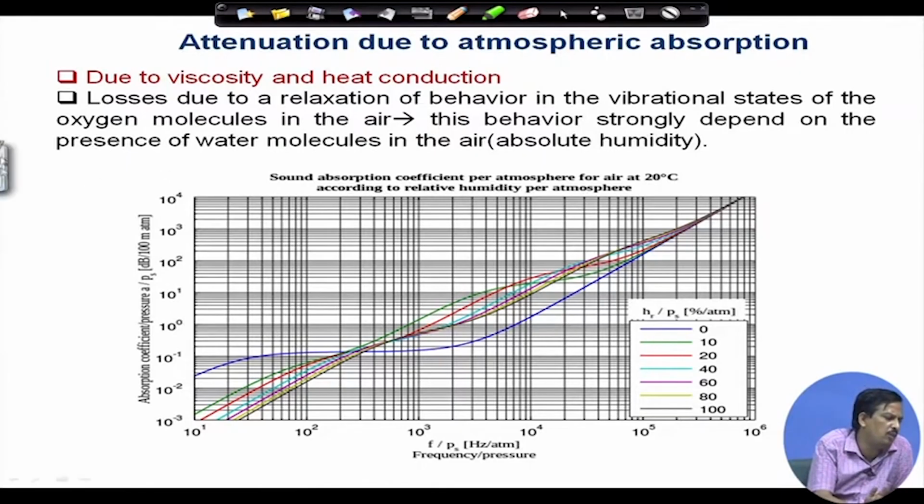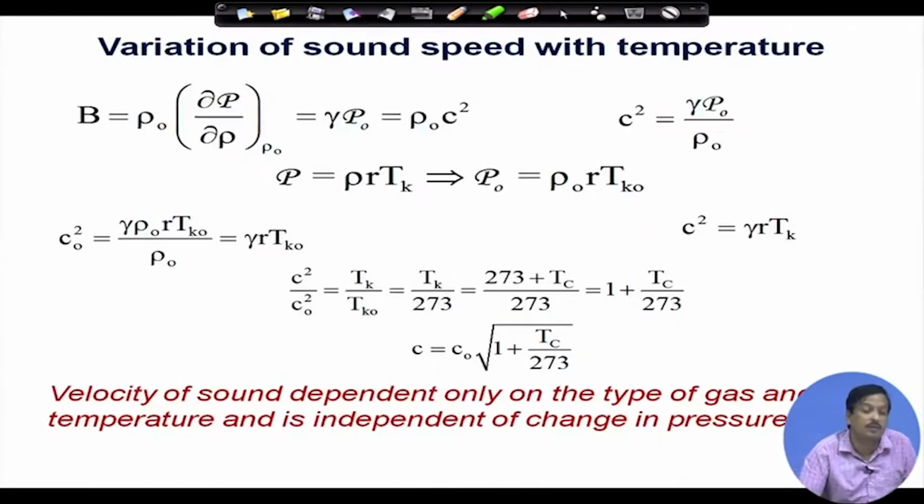If we see this following curve, it is the output of some research on how humidity affects sound absorption. So I can say the atmosphere is nothing but an absorber. Next, a very important part: we said the velocity of sound depends only on the type of gas and the temperature, and is independent of change in pressure.